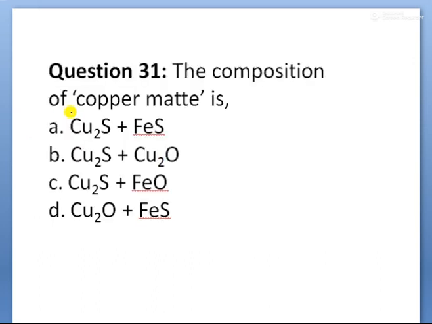Next, children, the composition of copper matte. The composition of copper matte is nothing but here. It is also a memorized question, children. It is cuprous sulfide and ferrous sulfide. What is the formula? Cuprous sulfide is Cu2S, ferrous sulfide is FeS. This composition is called copper matte, which is an intermediate compound in forming blister copper, children.